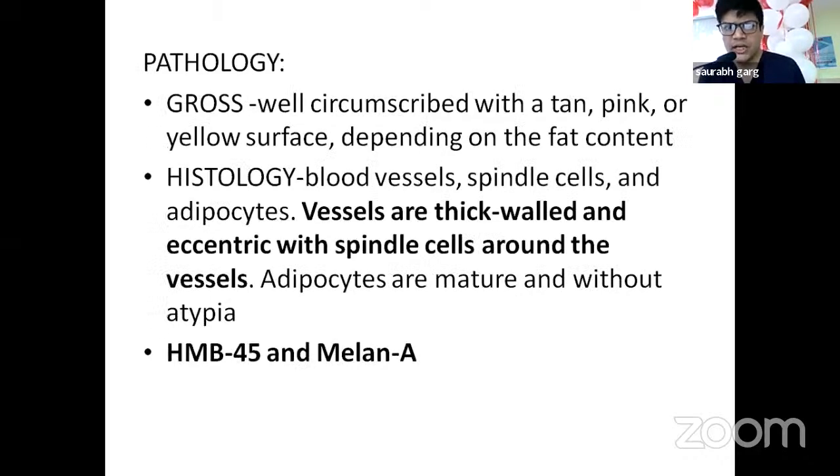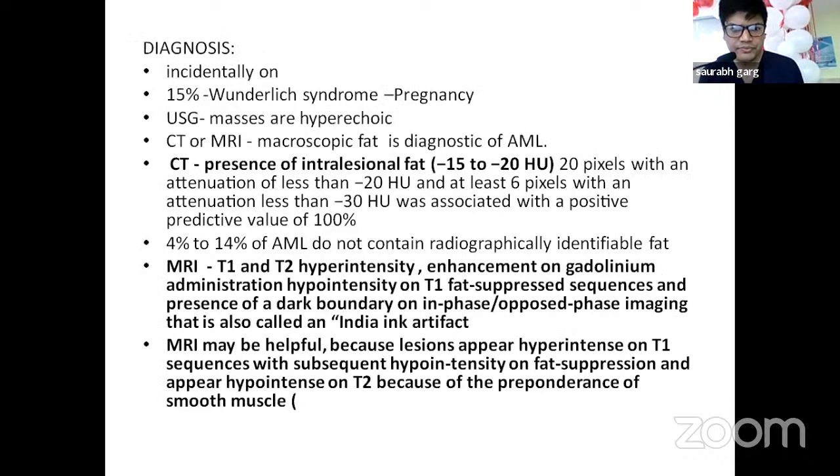On pathology, on gross appearance, it appears well circumscribed, with a tan, pink, or yellow surface, depending upon fat content. And on histology, vessels are seen because there is angiomyolipoma, that is vessels, muscles, and fat. Vessels are thick-walled and eccentric with spindle cells around the vessels.